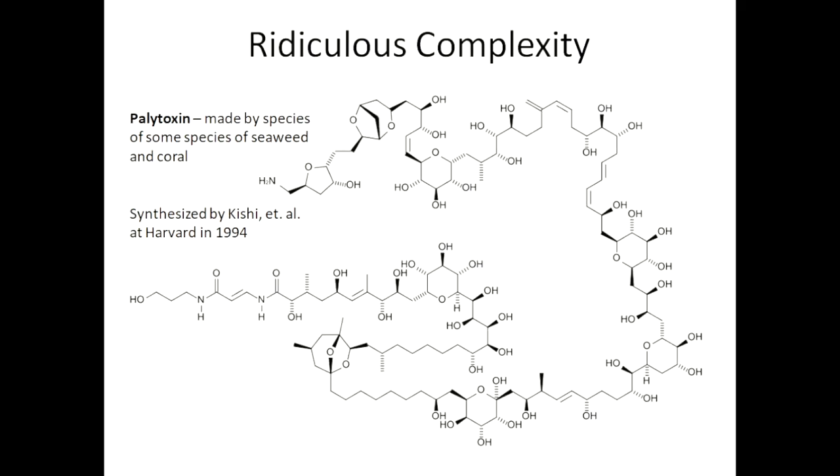See some examples of these complex molecules where carbons are present, for example palytoxin, which is obtained from seaweed and corals. This is a single compound but has a long, branched carbon-carbon chain.